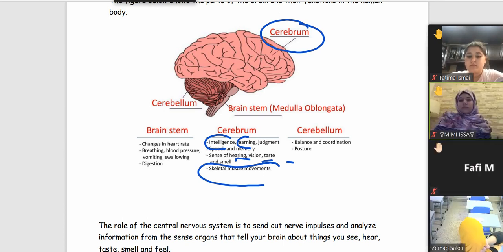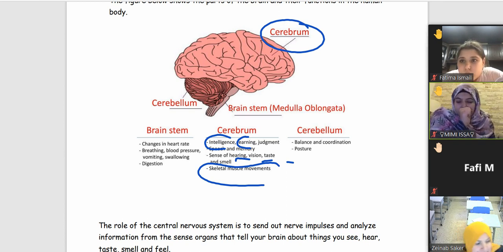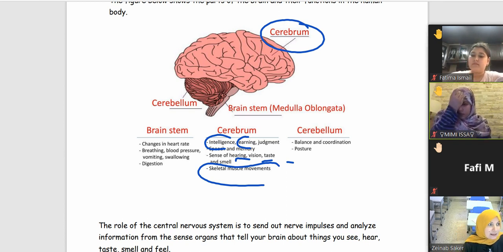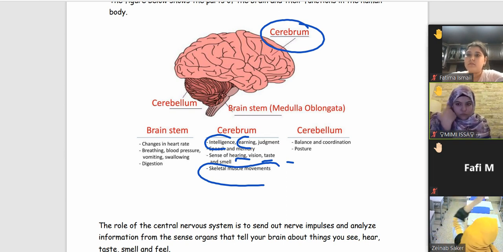Look at the cerebellum, the last or downward part, and it is like a round ball. It is responsible for balance and coordination. That's why when someone is hit here by others, he will lose his balance.